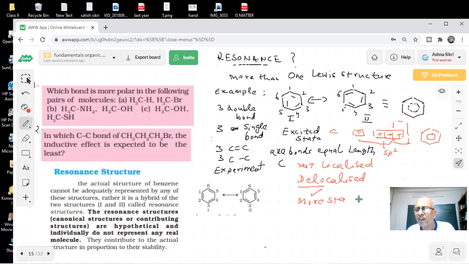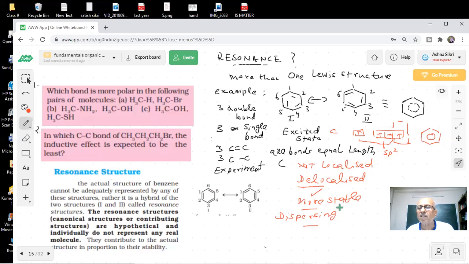Yes, that's, sir, what we are talking about. Any charge present at one center, localized, is going to be less stable. It will react immediately. But if you delocalize the charge, it will spread over a larger, complete molecule. What is the story? The charge, by Coulomb's law, is being dispersed. You are dispersing the charge over the molecule.